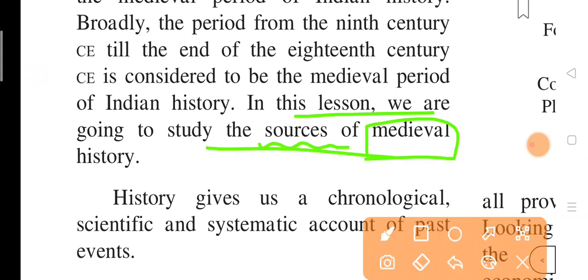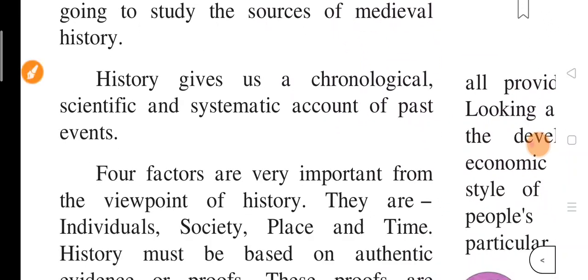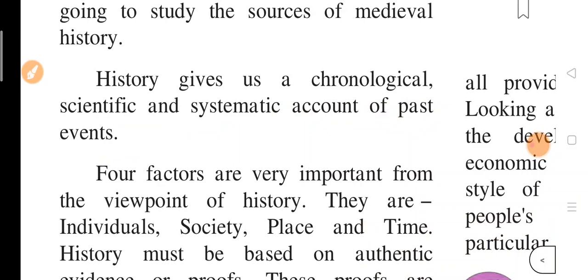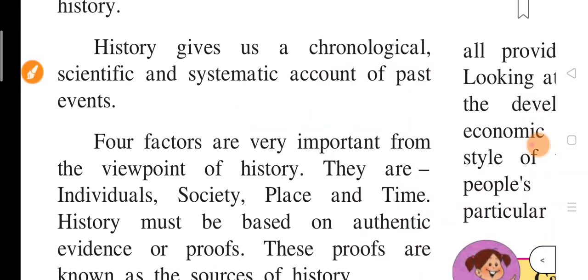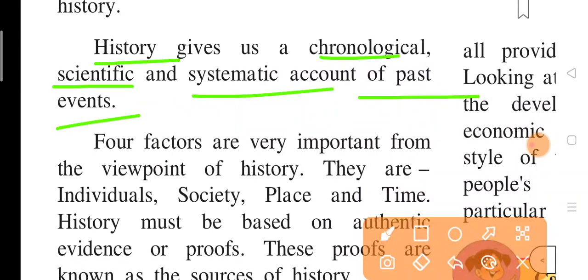Means what are the sources of the medieval history? So history gives us a chronological, scientific, systematic account of past events. Okay, so what is history here? The chronological, scientific and systematic account of past events is called history.